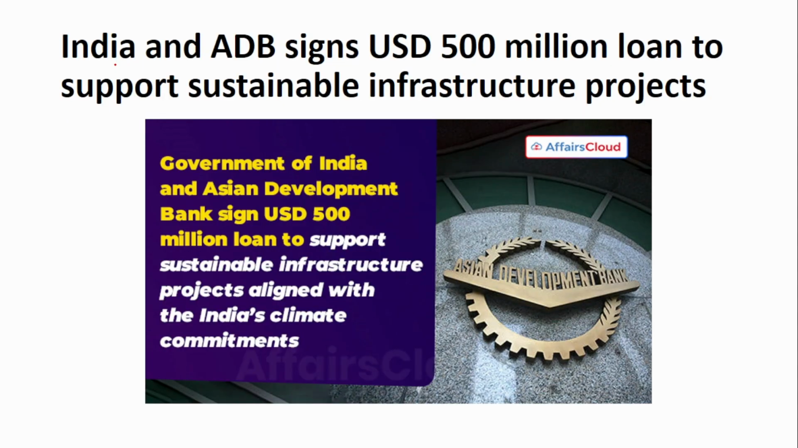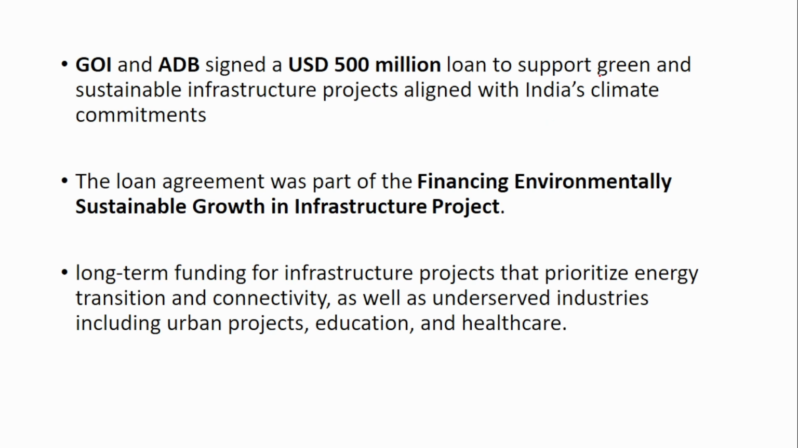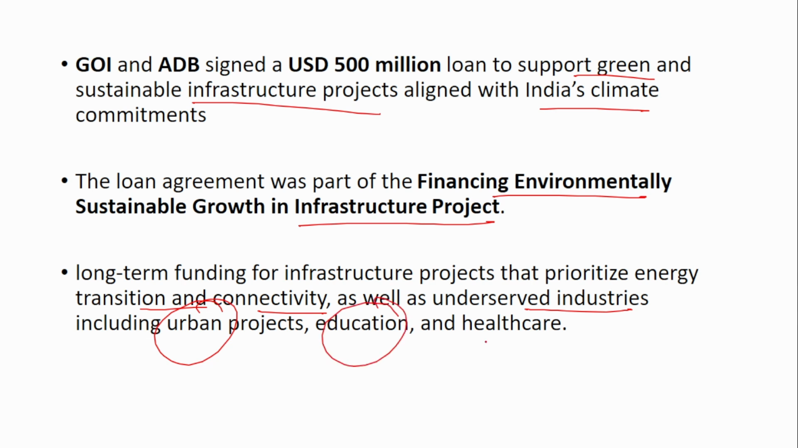The next news is about a loan agreement between India and ADB. India and the Asian Development Bank signed a $500 million loan agreement to support sustainable infrastructure projects in India. This money will be used to support green and sustainable infrastructure projects aligned with India's climate commitments. This agreement is part of financing environmentally sustainable growth in infrastructure projects. The project will prioritize energy transition and connectivity as well as underserved sectors, including urban projects, education and healthcare.